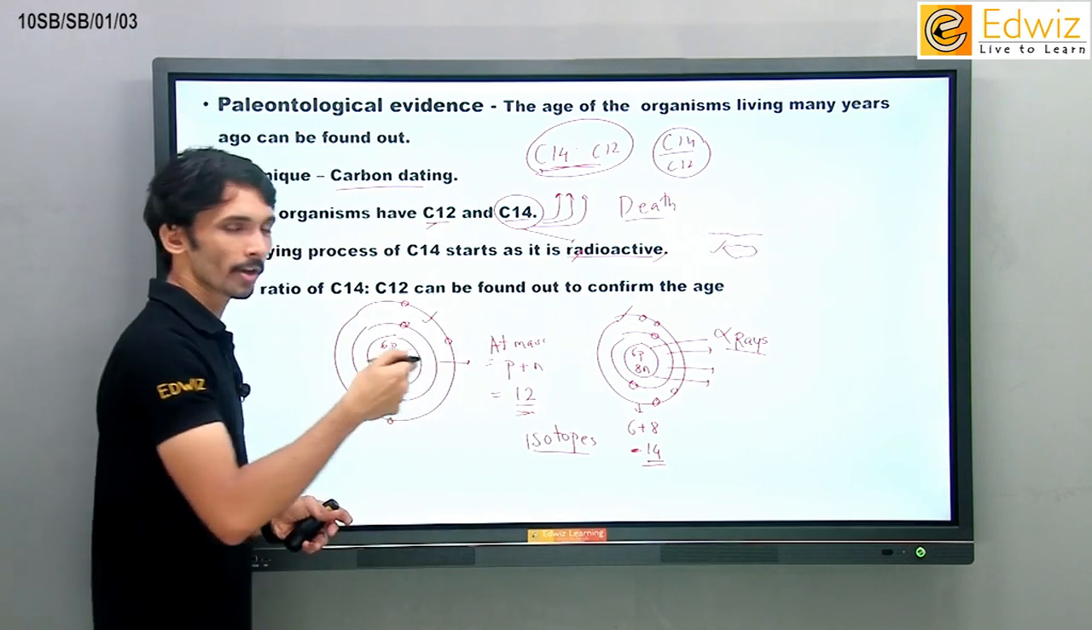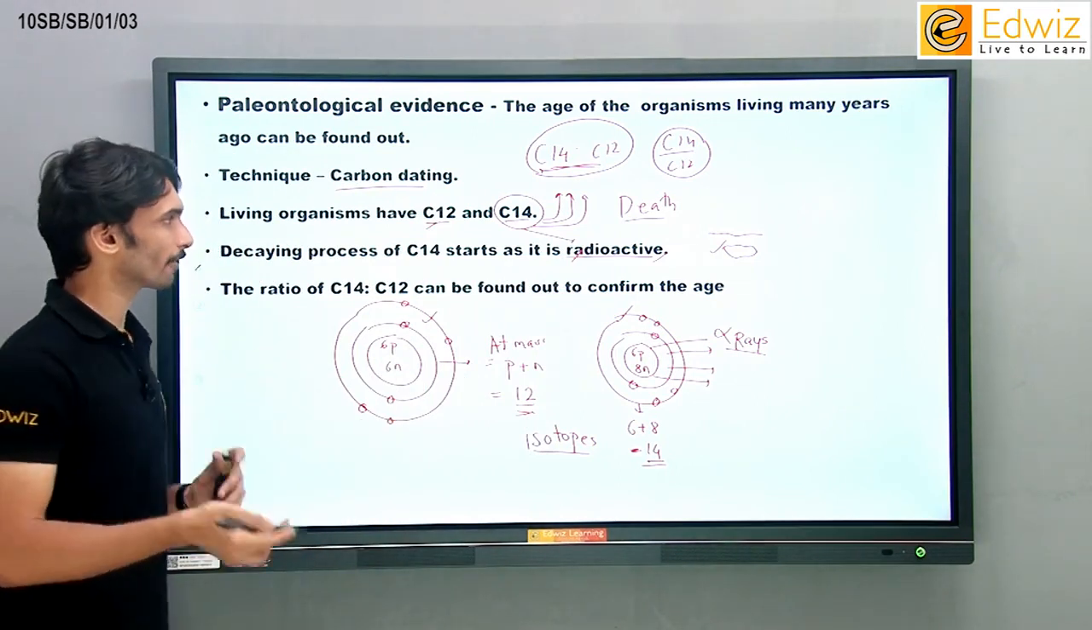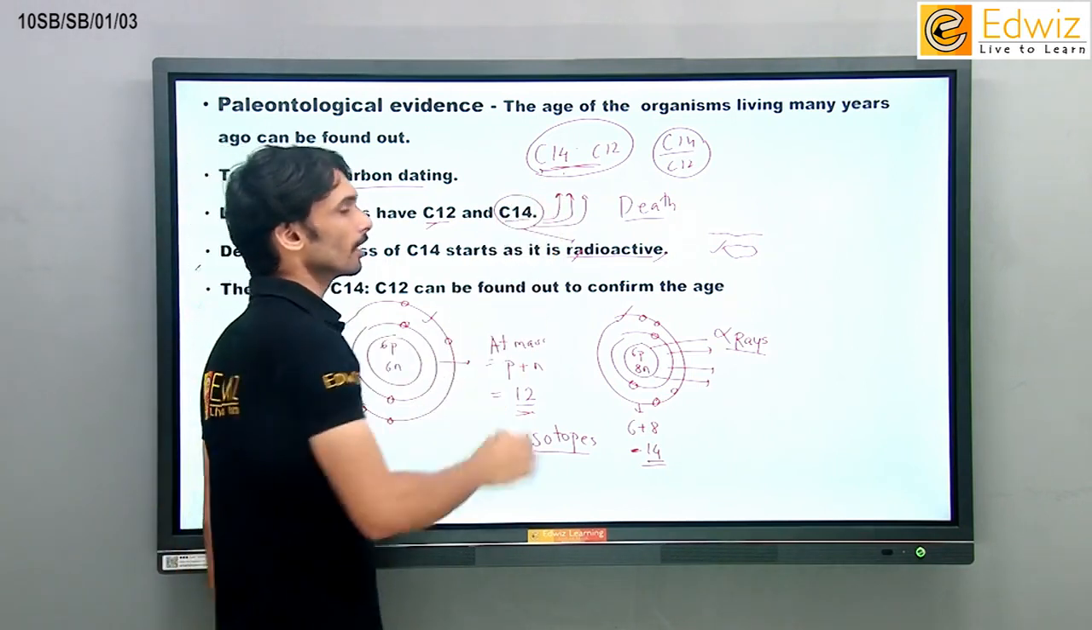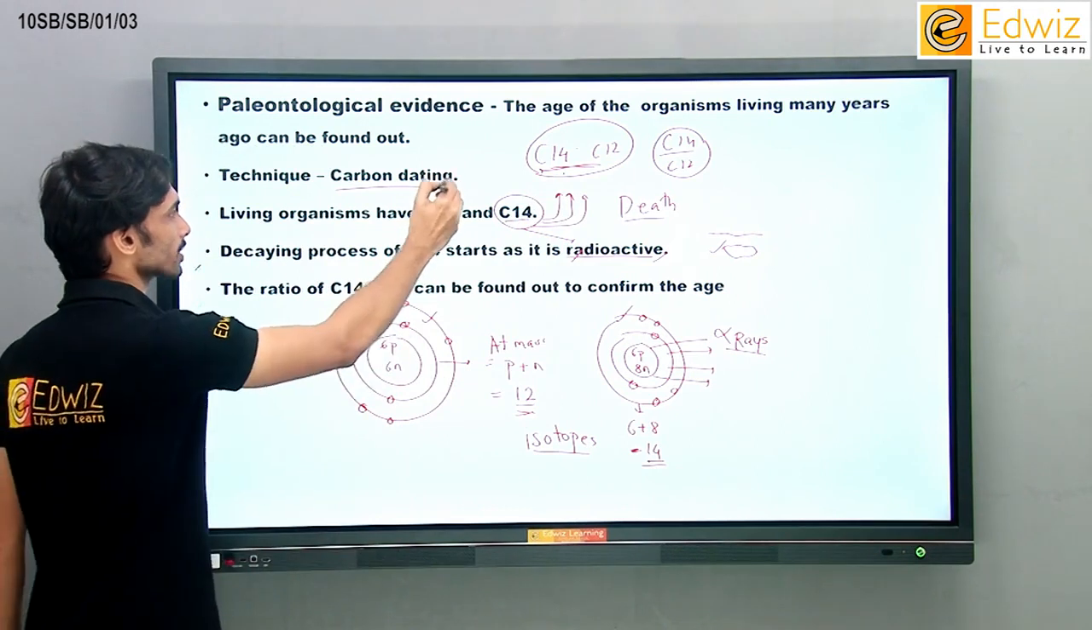उसका वजन धीरे धीरे आपके बॉडी के अंदर कम होते जाता है. कार्बन 12 का वजन आपके बॉडी के अंदर उतना ही रहने वाला है. And therefore, you can find out the ratio, and then you can conclude that yes, this organism died this much years ago. This technique is called as carbon dating.